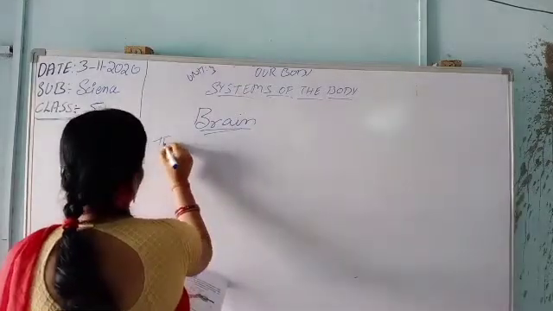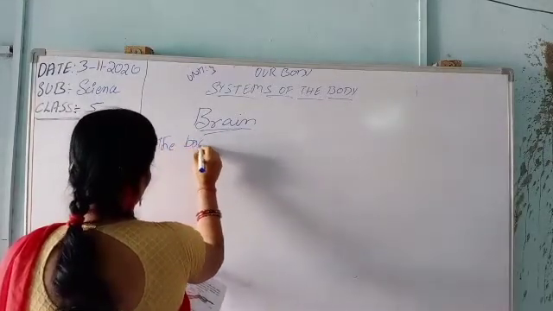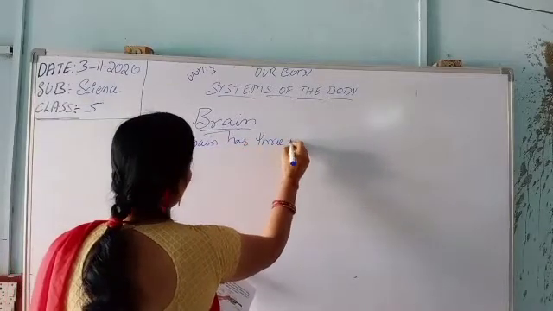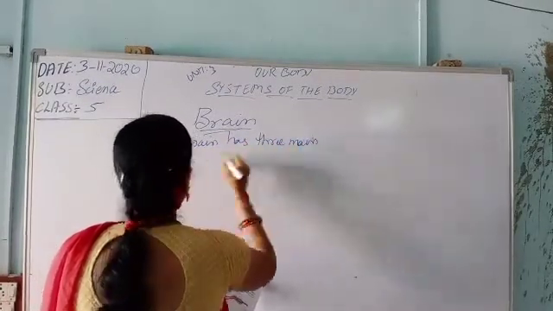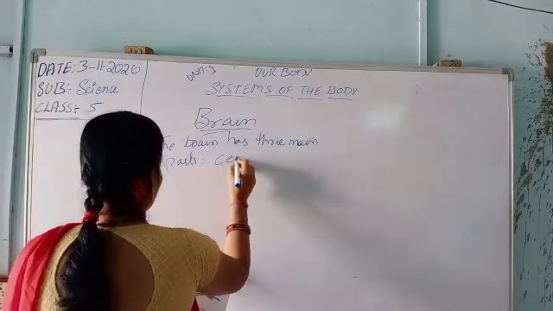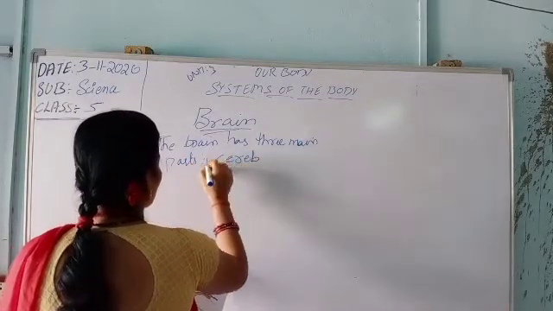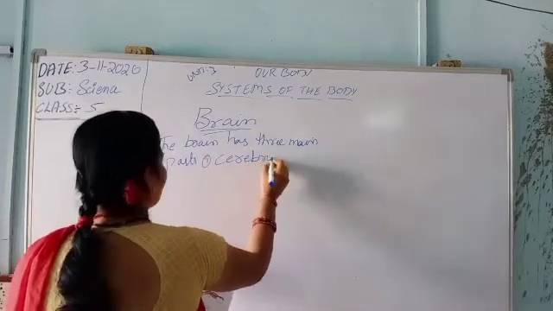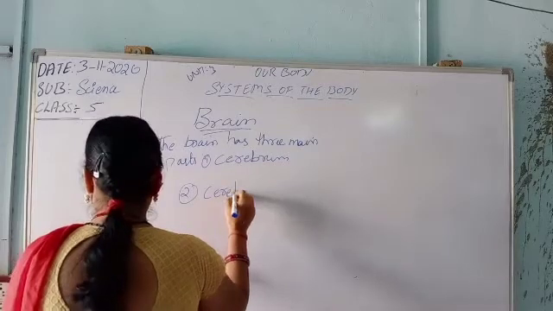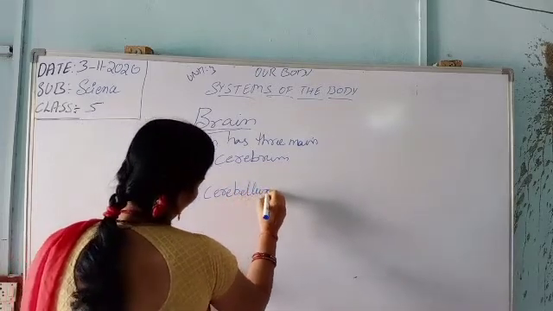First one is the cerebrum. The second one is the cerebellum, and then the medulla.